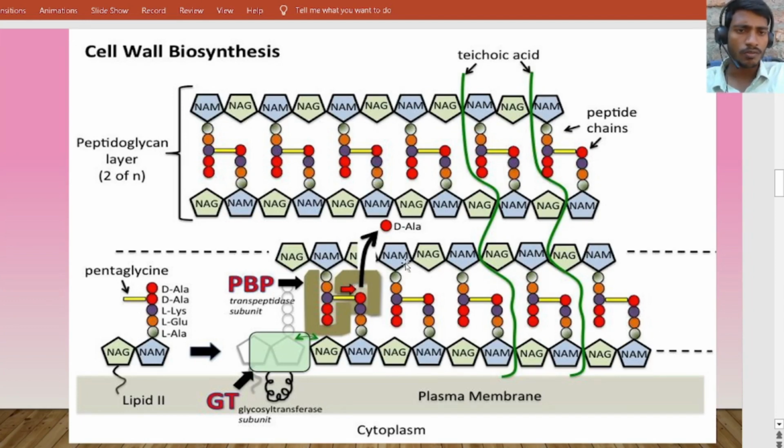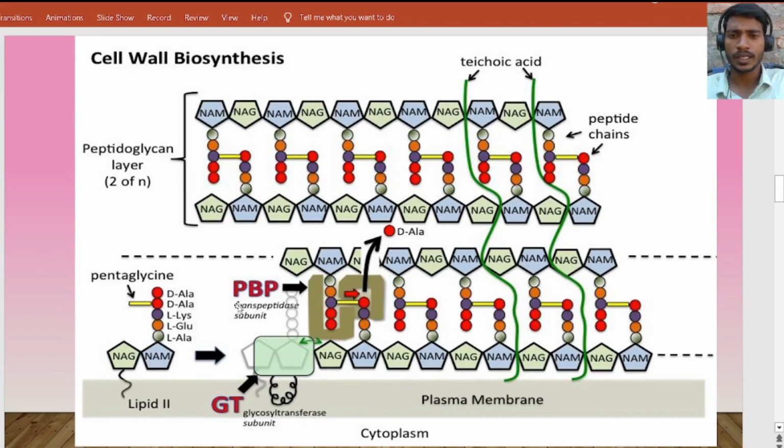So here one peptidoglycan layer is formed. This is how it is formed. Now let us come to how our beta lactam antibiotics act.